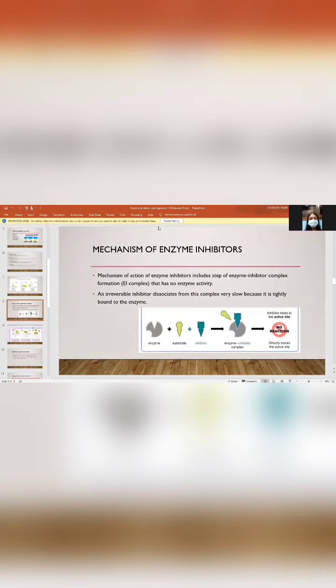My name is Ayman Ansari and I'm here to present my topic, mechanism of enzyme inhibitors. Mechanism of action of enzyme inhibitors includes the step of enzyme inhibitor complex formation, an EI complex that has no enzyme activity. An irreversible inhibitor dissociates from this complex very slowly because it is tightly bound to the enzyme. This picture shows how the inhibitor attaches to the active site of the enzyme instead of the substrate and blocks the active site, so no reaction takes place.